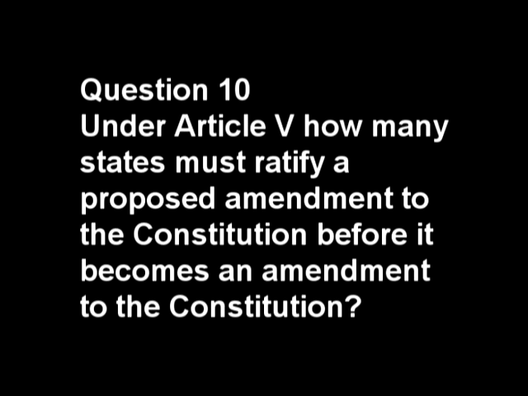The answer is both answers C and D are correct. According to the 20th Amendment, quote, if the President-elect shall have failed to qualify, then the Vice President-elect shall act as President until a President shall have qualified, unquote. The amendment then allows Congress to pass laws to deal with the matter.